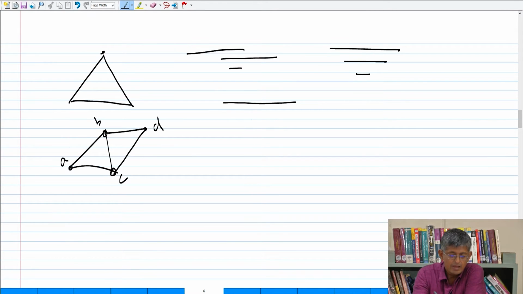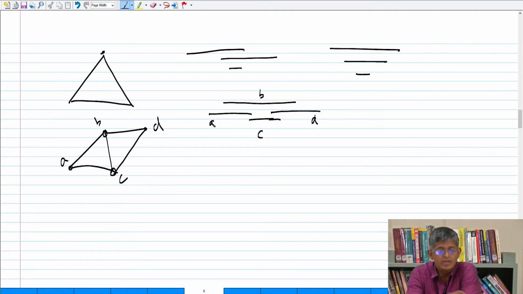I will make C contained here, and then D will be like this. And then I will make A adjacent to B and C. As you can see, I have ensured that A and D are not adjacent, but everybody else is adjacent.